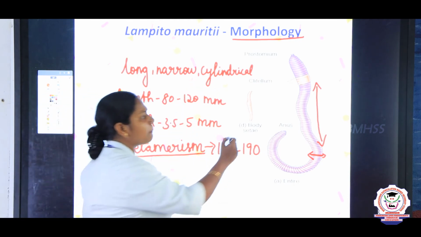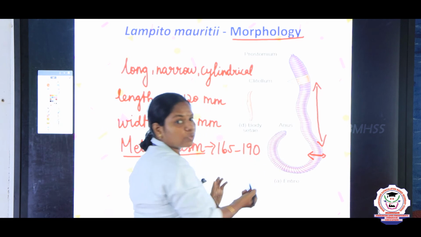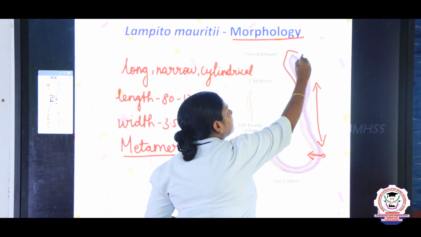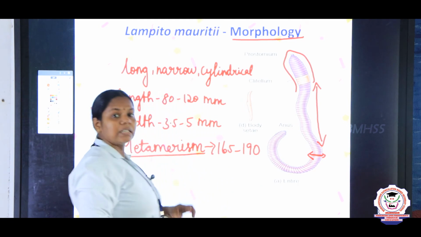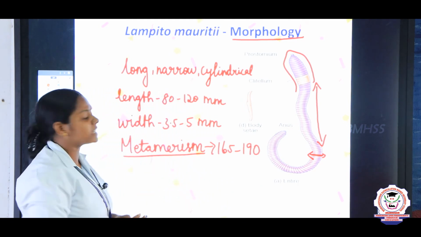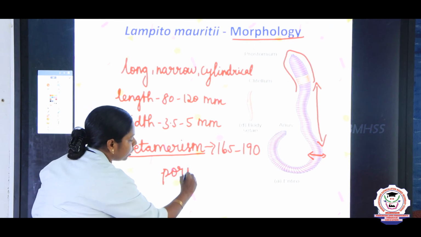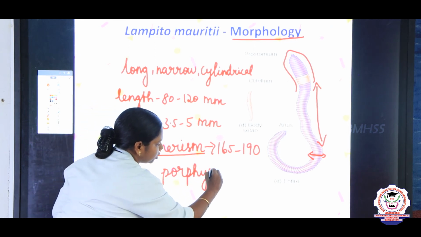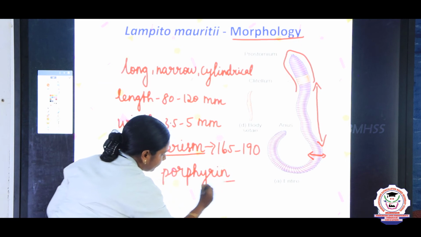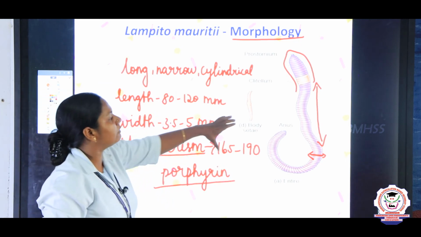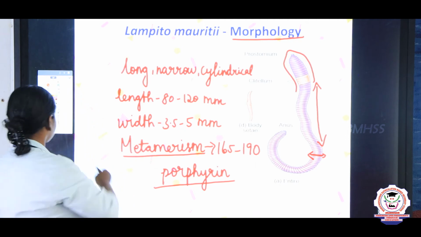And you can see some purple color here, children. Actually the earthworms are brown in color, but in the anterior end some purple color is there, right? That purplish color is due to the pigment porphyrin. Porphyrin. Just underline it in your book, children. So these are some of the external features of this earthworm.